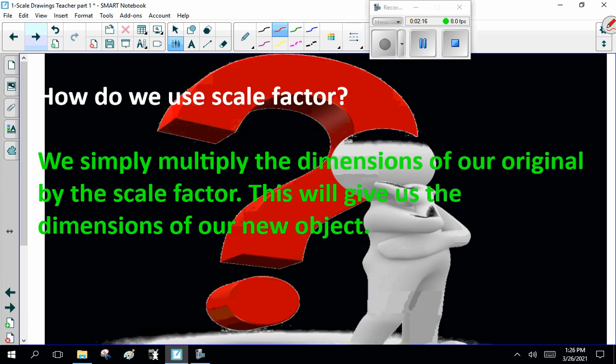Now, how do we use scale factors? Well, we simply multiply the dimensions of our original by the scale factor. This will give us the dimensions of the new object.